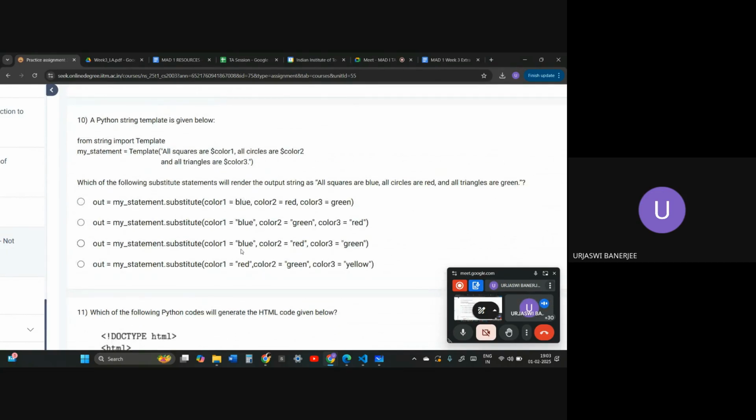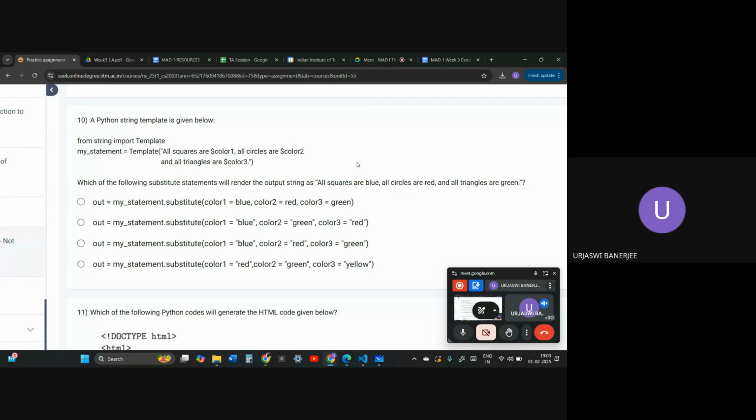A Python string template. Again, this is a string template. For string we will use a dollar symbol, don't forget that. From string import Template, my statement equals template: all squares are $color1, all circles are $color2, and all triangles are $color3. Which of the following substitute statements will render the output string as all squares are blue, all circles are red, and all triangles are green?